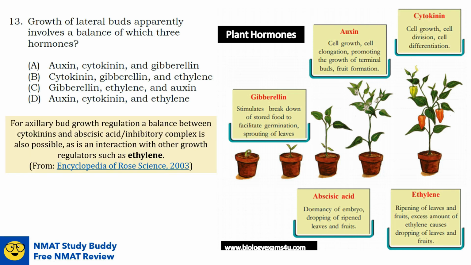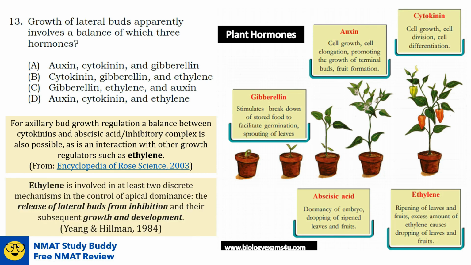According to the Encyclopedia of Life Science in 2003, for axillary bud growth regulation, a balance between cytokinins and abscisic acid, or an inhibitory complex, is also possible, as is an interaction with other growth regulators such as ethylene. So what are the specific roles of ethylene in apical dominance? Ethylene is actually involved in two discrete mechanisms in the control of apical dominance, which of course also controls the growth of the lateral bud.